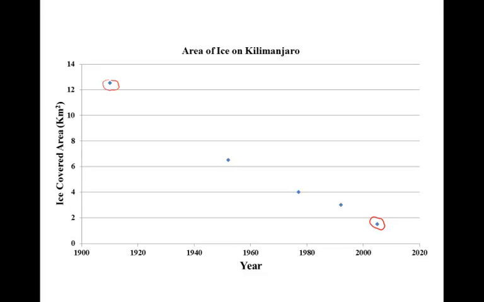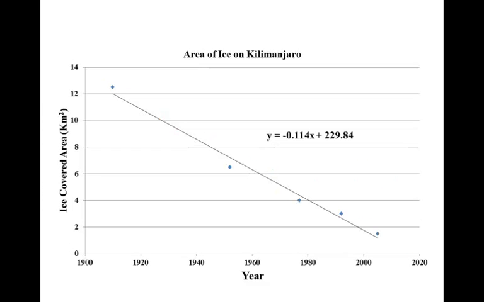We can fit a trend line to this data, and use these observations to make a prediction of how long it would take for the remaining ice to disappear if this rate of ice loss continues. What I've done here is put a linear trend line to this data. This equation describes that trend line.